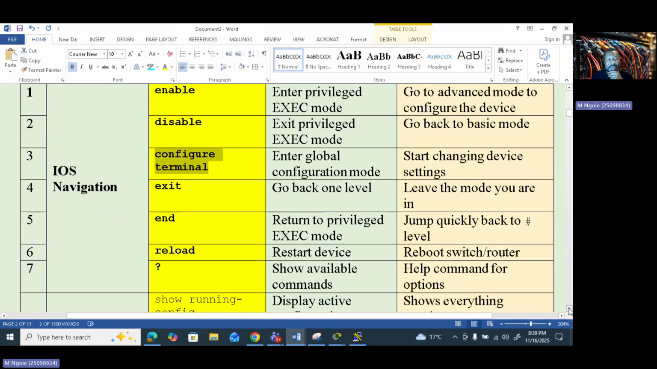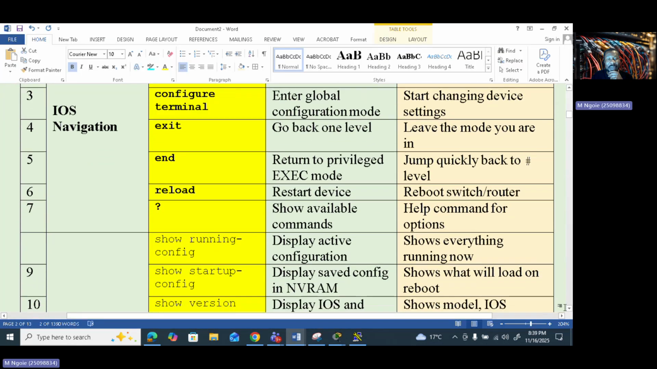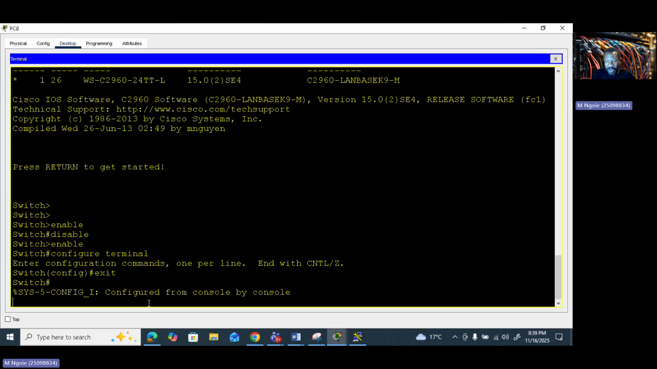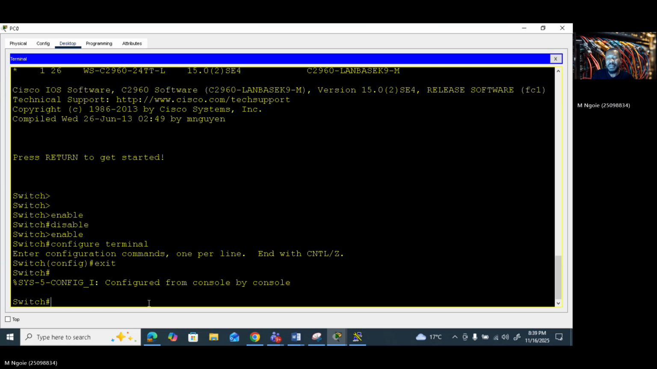So after configure terminal, number 4, there is the command exit. When you type this command, it will allow you to go back one level, leave the mode you are in, to go back up, right? So when I'm typing exit, you press enter once and you press enter again, right? You can see that you went one step up, right?